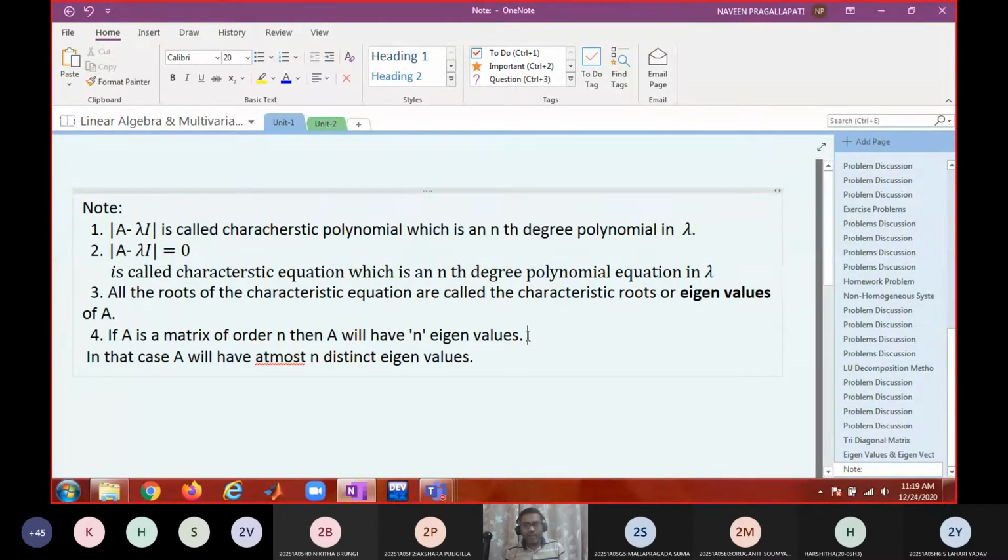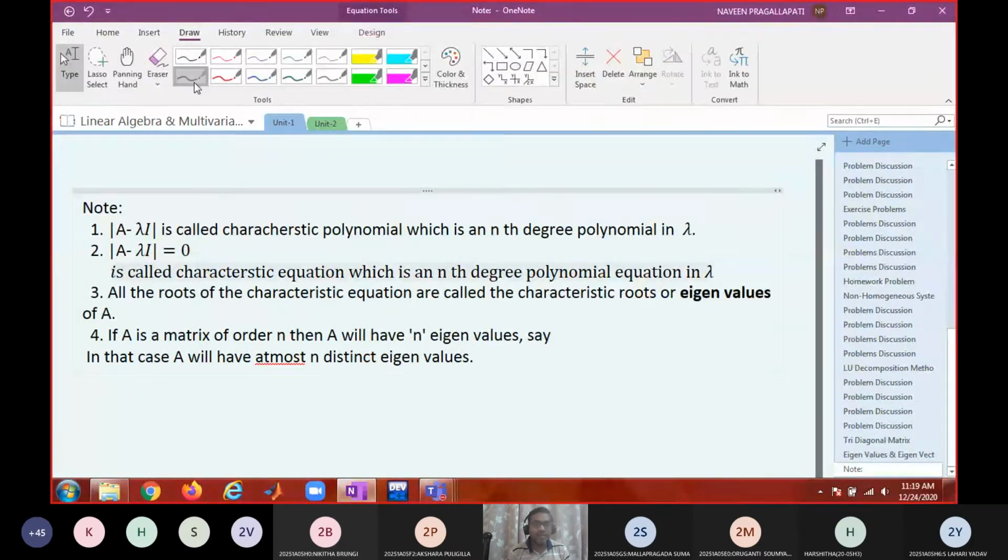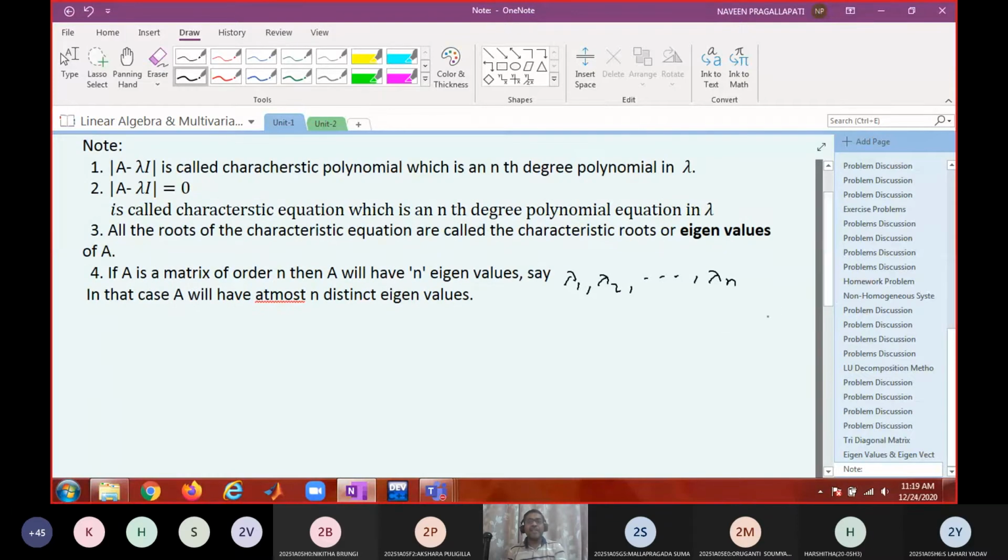Let us say we denote those eigenvalues as lambda 1, lambda 2, and so on, lambda n. So there will be n eigenvalues. Now next one, what is the next note?